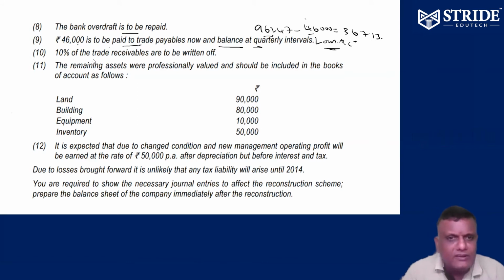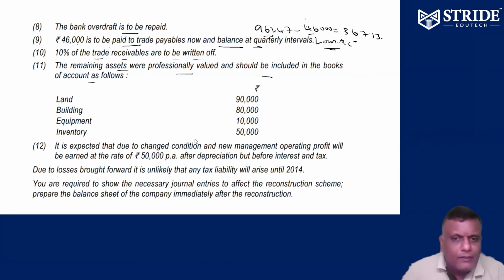10% of trade receivables to be written off. So debtors 10% to be written off. Remaining assets were professionally valued and should be included in the books of accounts. For land, we have to see whether there is any appreciation or depreciation. If there is an appreciation, credit it to capital reduction. If there is any depreciation, debit it to capital reduction.